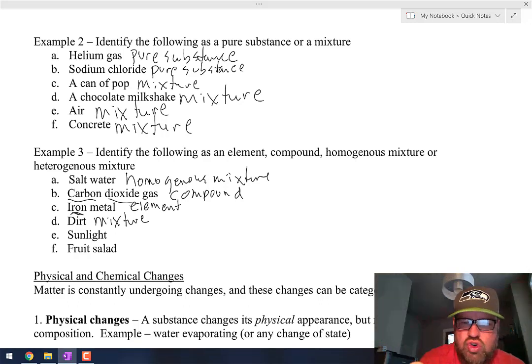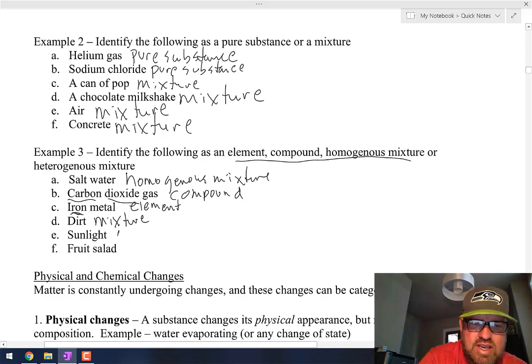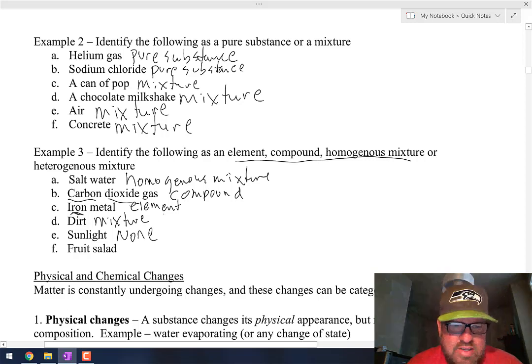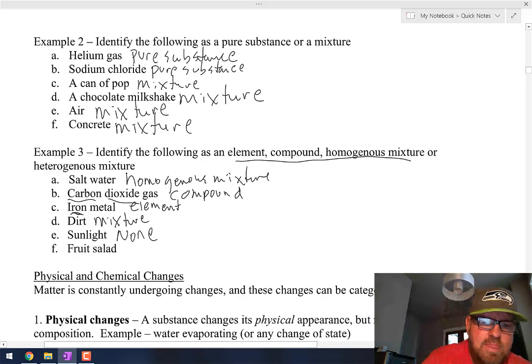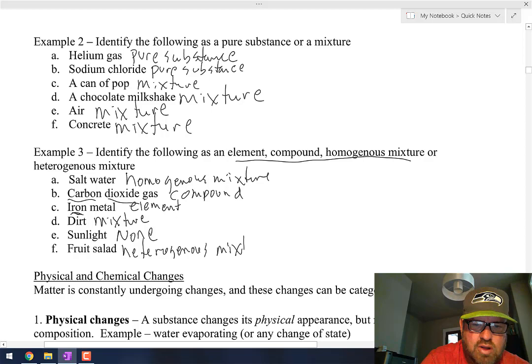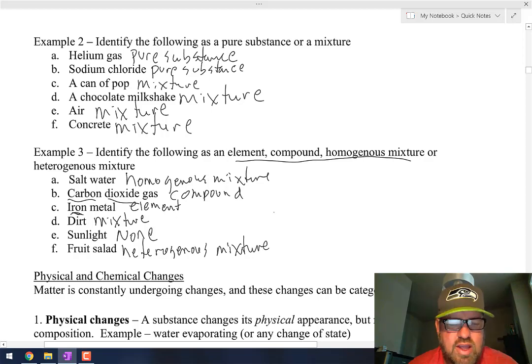Sunlight. Ooh, trick question here. What is sunlight? Sunlight is not matter. So which of those is it? It's none of them because it is not matter. It is a form of energy. Okay? And then a fruit salad has lots of different things. Each bite's going to be different. It's all mixed together. So that is certainly a heterogeneous mixture.